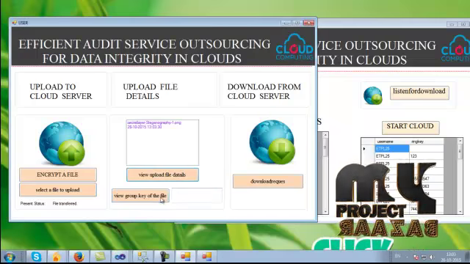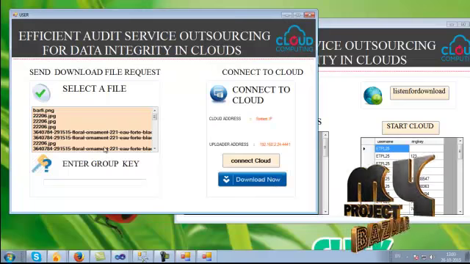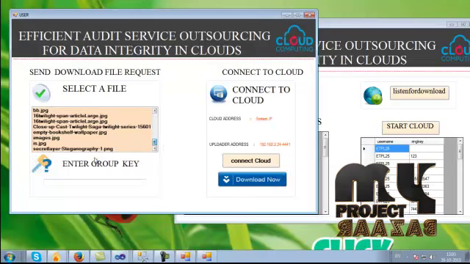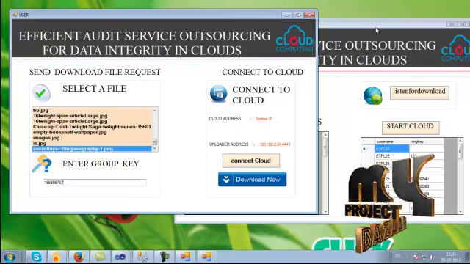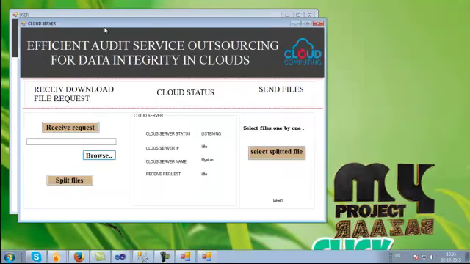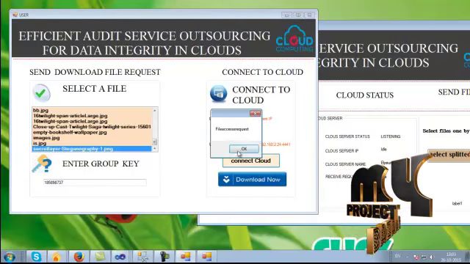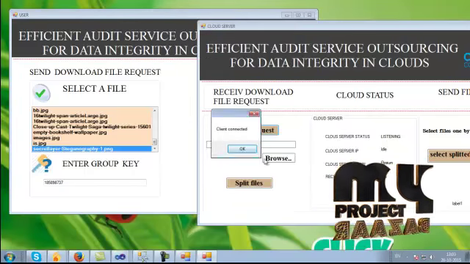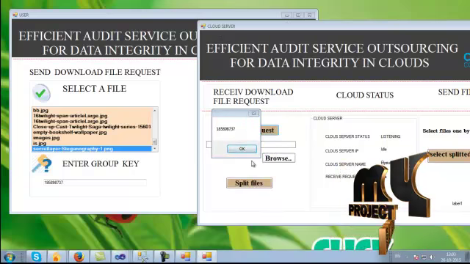It will automatically generate a group key for the files. Copy the group key and enter it here. Now click the Listen for Download button. To receive the request for the key, the cloud server has to click the File Request button. Client and server have been successfully connected.